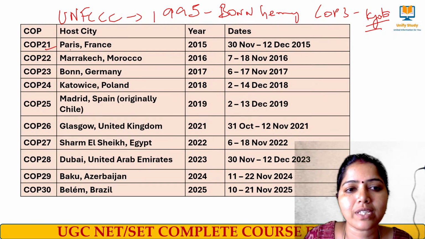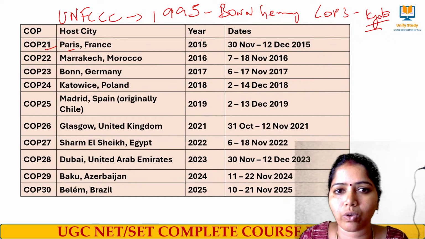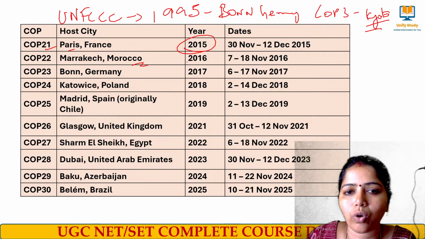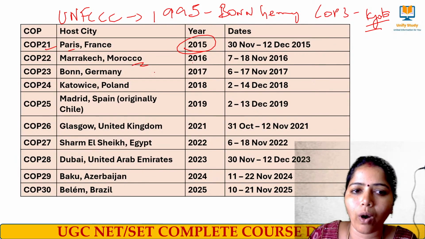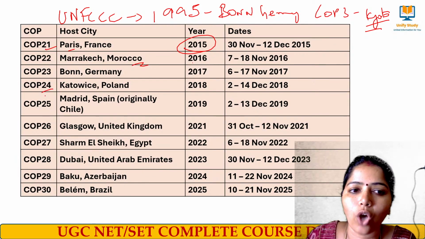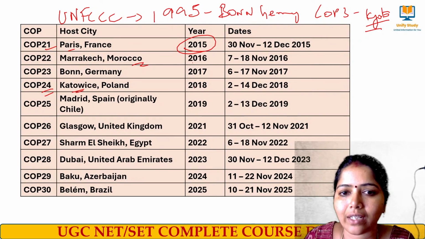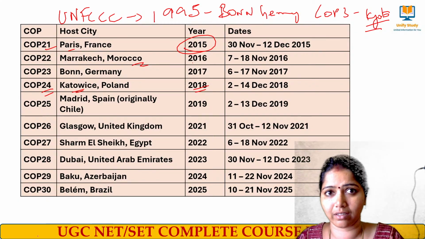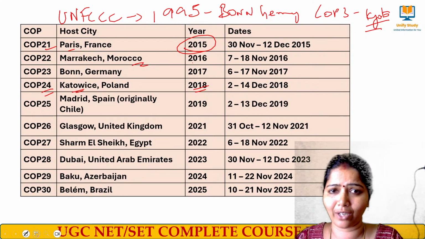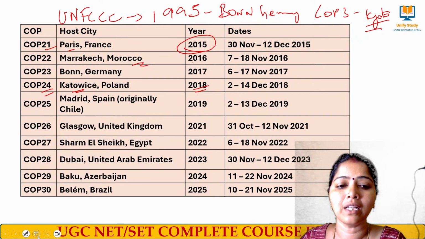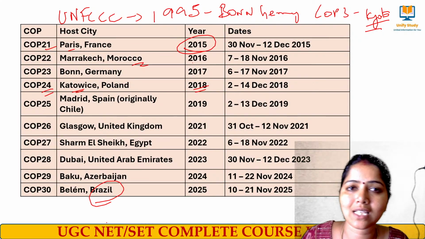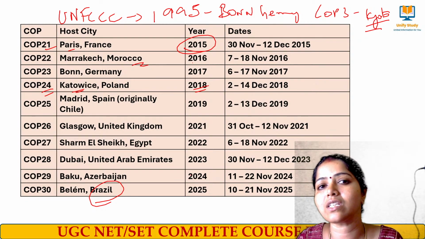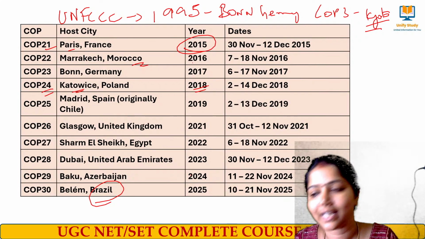Similarly, COP21, which was held in Paris, is the question regarding the 2015 International Solar Alliance, and then COP22 was in Marrakesh, Morocco in 2016. COP23 was in Bonn, Germany in 2017, and COP24 in Katowice, Poland in 2018. Similarly, 25, 26, 27, 28, 29, 30. COP30 is the current COP, and it is planned to be held in the month of November in Brazil. Okay, the last COP was held in Baku, Azerbaijan in the year 2024. These are all the recent COPs that were held. You can also take it for your quick revision.